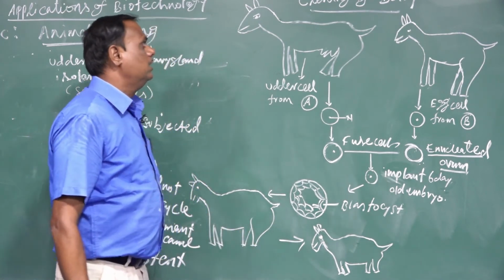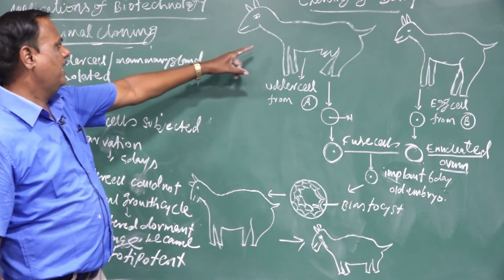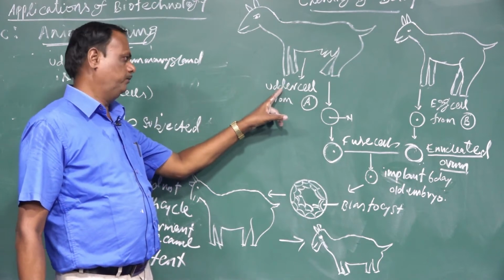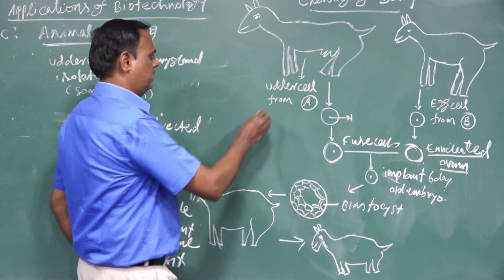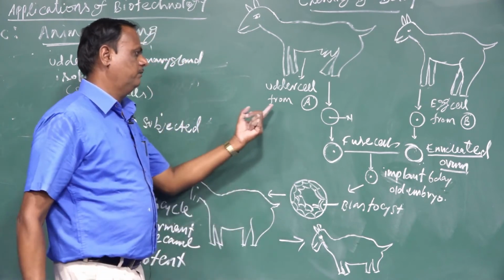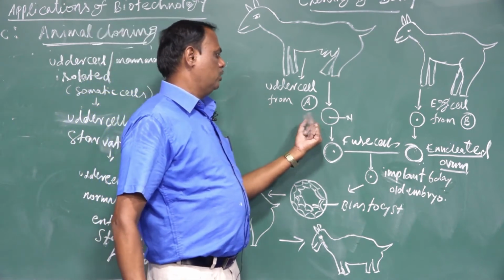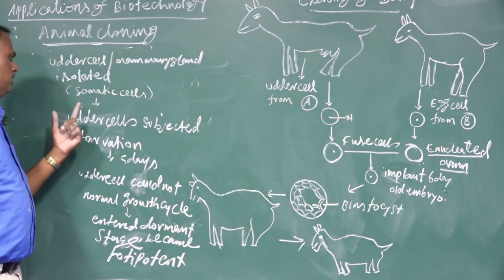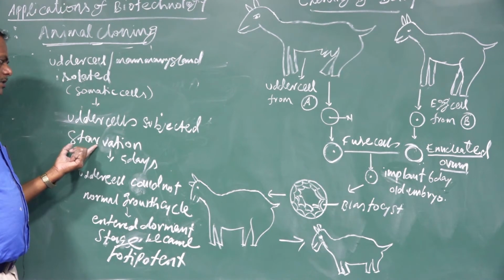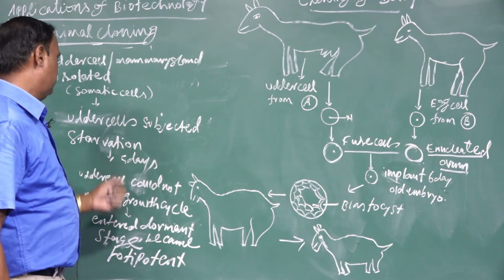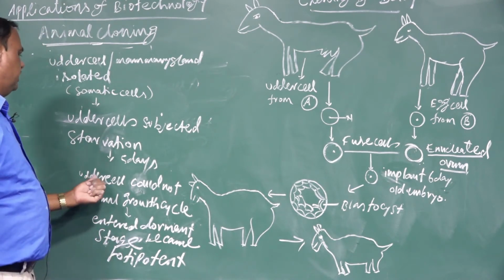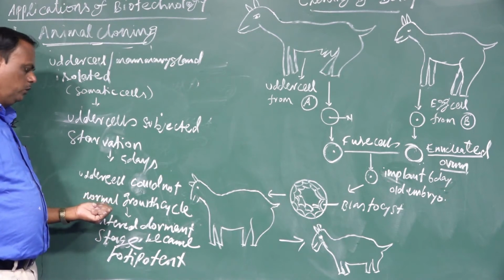Once again, I revise: cloning of Dolly. The mammary gland, or adult cells, are isolated from the donor sheep. An adult cell is a somatic cell, and the nucleus is also present. The adult somatic cells are subjected to starvation for 5 days, without food material. After the 5 days are over, the adult cell could not develop a normal growth cycle.